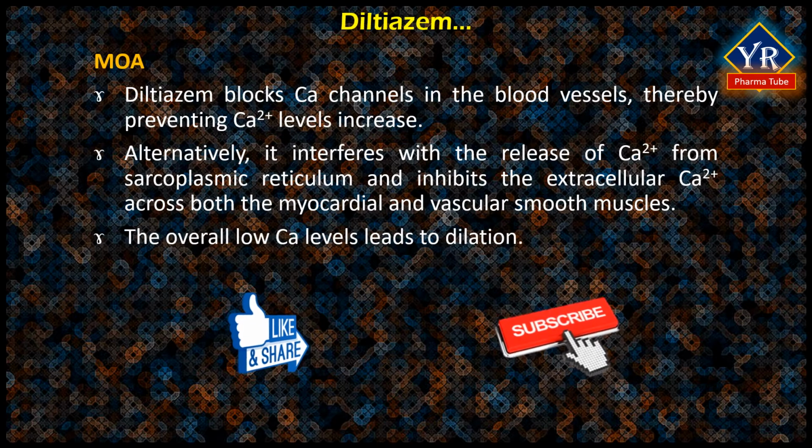The overall low calcium levels lead to the dilation of the main coronary and systemic arteries and decreasing myocardial contractility, decreased peripheral arterial resistance, improved oxygen delivery to the myocardial tissue and decreased cardiac output.